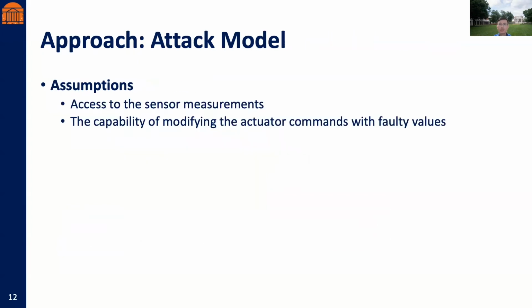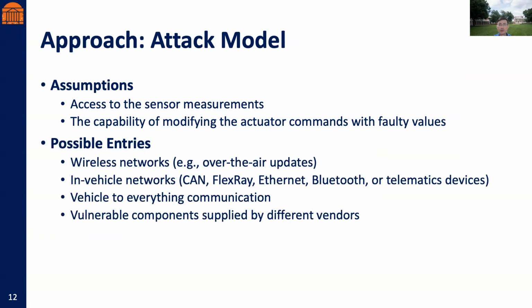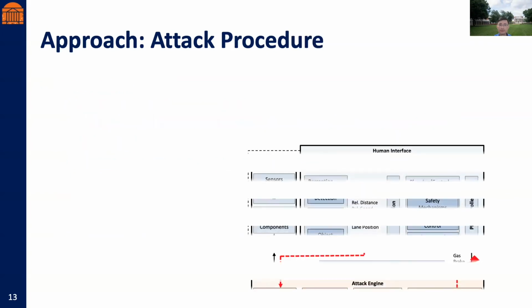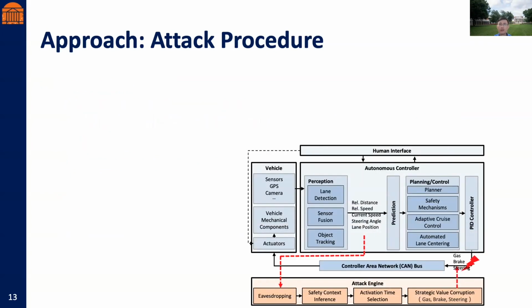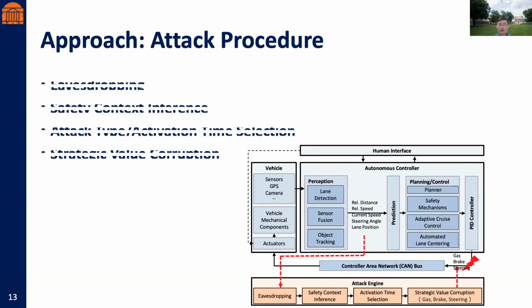To implement a context-aware attack strategy, the attacker needs access to the sensor measurements or the information shared through the inter-vehicle communication network to estimate the current state, and the capability of modifying the actuator commands. Possible entry points for executing such malicious actions include wireless networks, the CAN bus, or vehicle-to-everything communication. As shown in the overall framework figure, our attack procedure includes 4 stages: collecting information, inferring system context, selecting attack type and activation time, and corrupting the output commands.